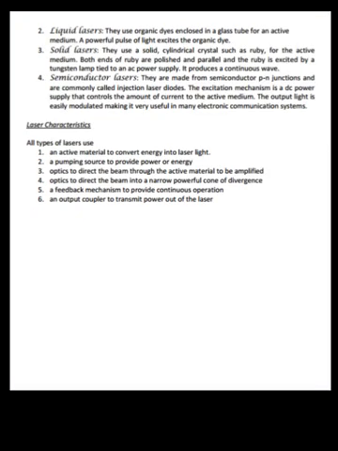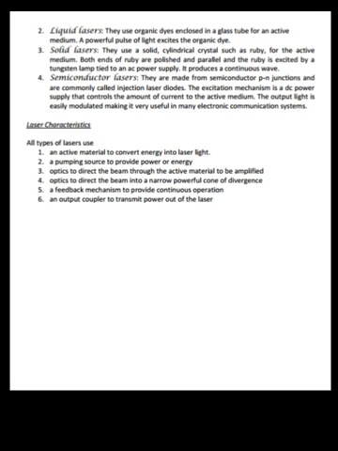Liquid lasers use organic dyes enclosed in a glass tube for an active medium. A powerful pulse of light excites the organic dye. Solid lasers use a solid cylindrical crystal such as ruby for the active medium. Both ends of the ruby are polished and parallel, and the ruby is excited by a tungsten lamp tied to an AC power supply. It produces a continuous wave.